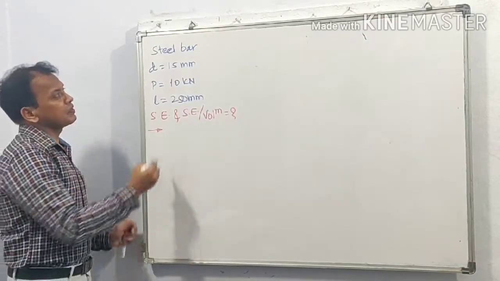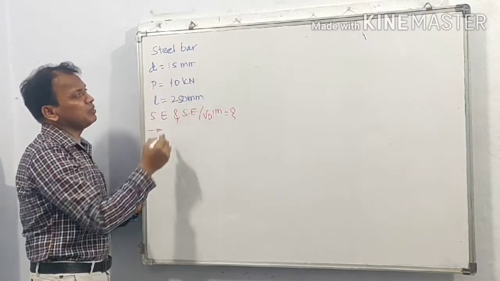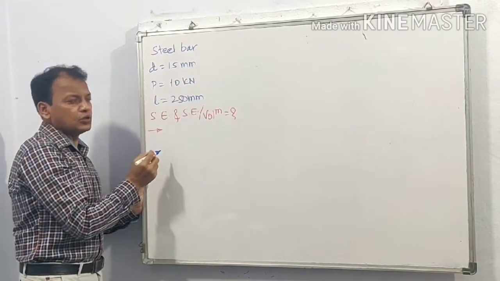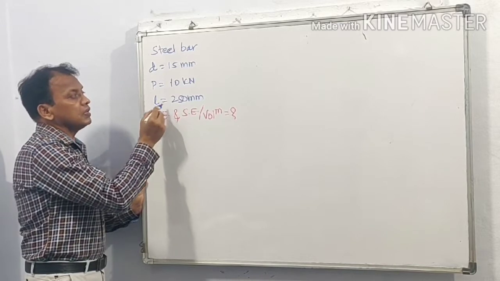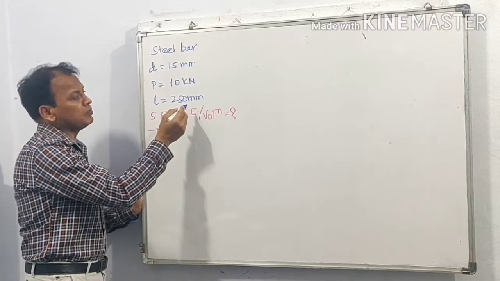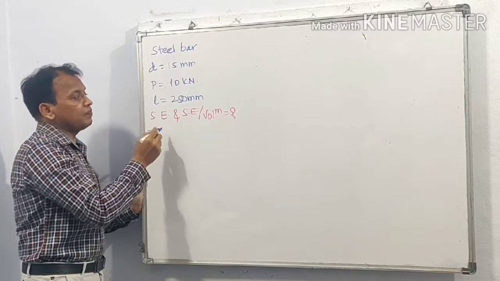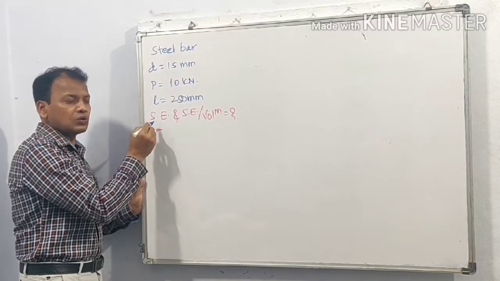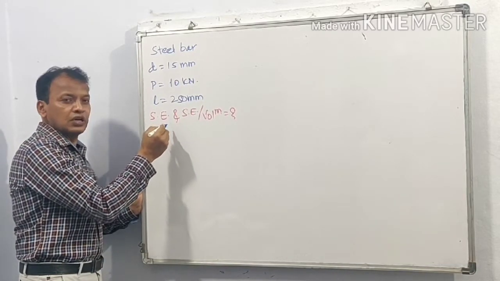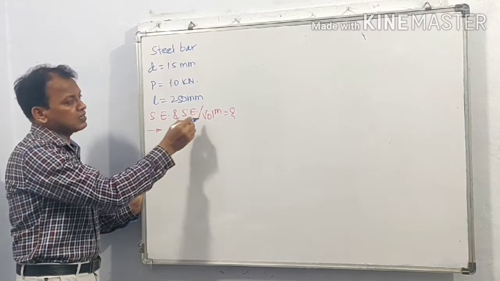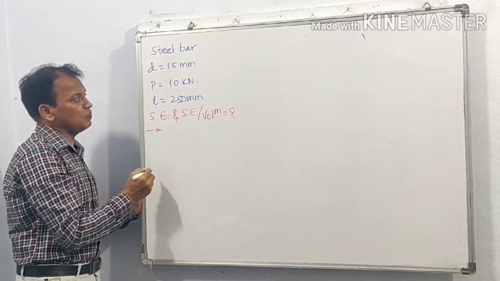First example, a steel bar of diameter 15 mm is axially loaded with load 10 kN. The length of the bar is 250 mm. This is a gradually applied load, and for this load we are asked to calculate strain energy and strain energy per unit volume.